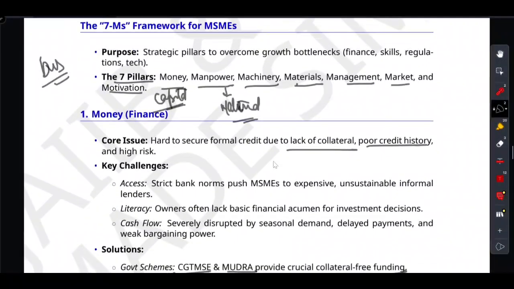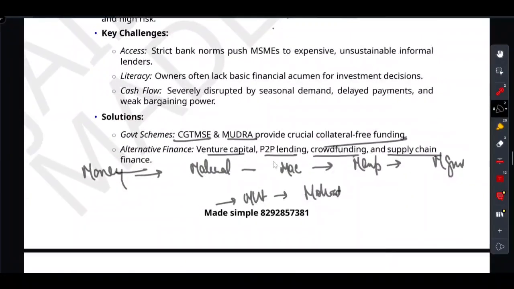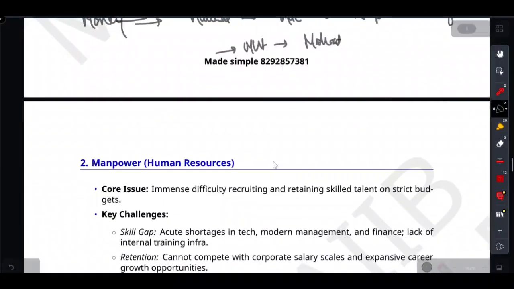And then we talked about the money bottleneck. Lack of collateral pushes MSMEs to informal lenders. Cash flow is ruined by delayed payment. And then we talked about the financial rescue. That means CGTMSE and Mudra step in to provide the holy grail, collateral-free formal credit. I hope this is crystal clear.